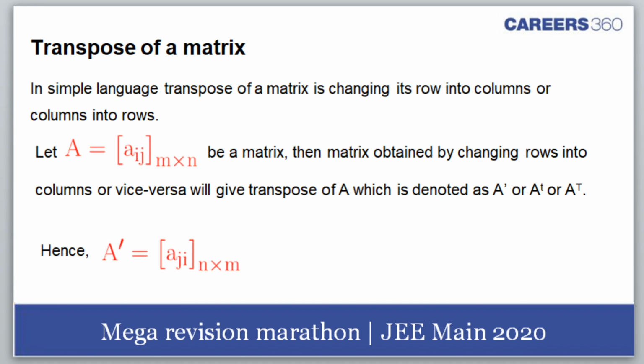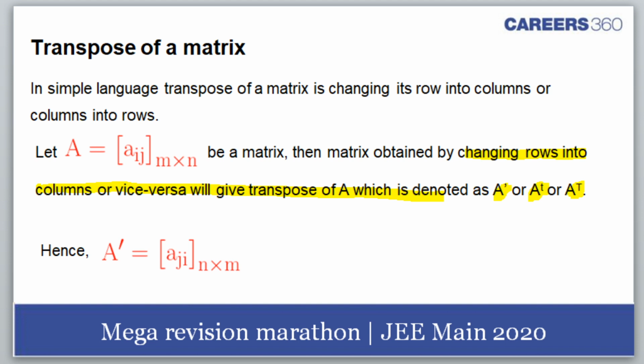Transpose of a matrix. If we change the rows to columns and columns to rows, we get a transpose of a matrix. That's how we define transpose of a matrix. Changing rows into columns or vice versa will give transpose of A. Transpose of A is denoted as A dash, A raised to power T or A raised to power capital T. Okay. Let's move on to the next part.